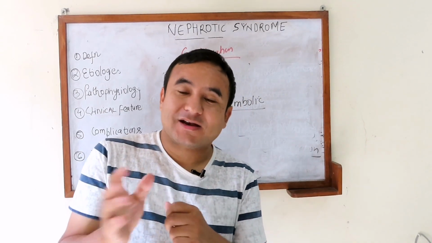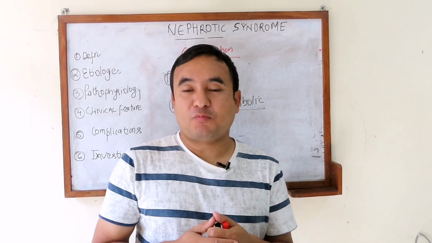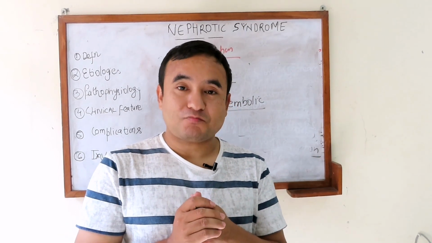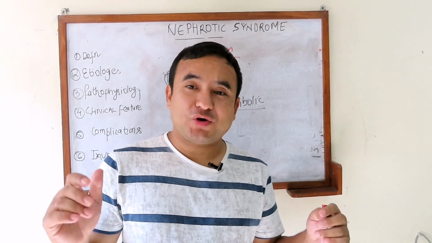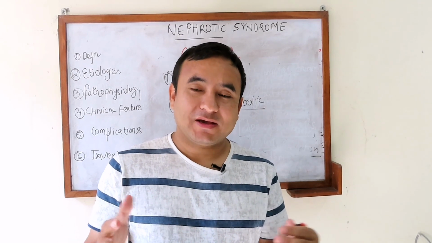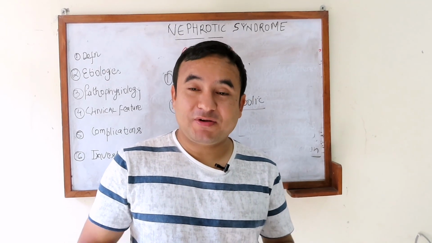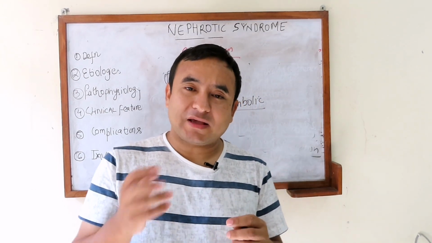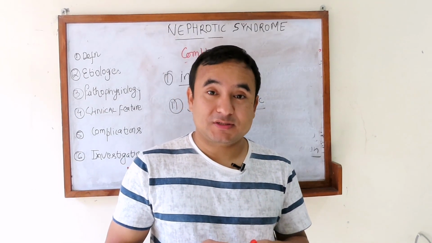So, when you lose them, our blood becomes hypercoagulable, as a result of which there is thrombosis. On top of that, the patient with nephrotic syndrome has a sedentary lifestyle, because they cannot move because of the anasarca.